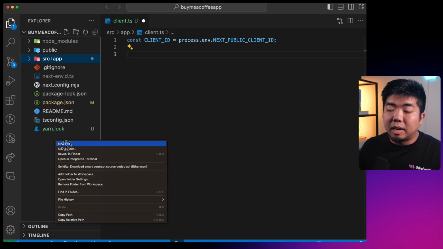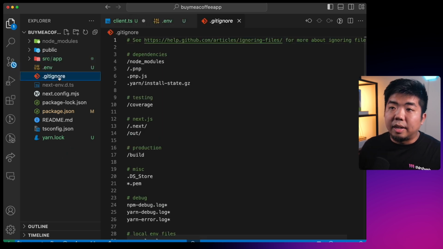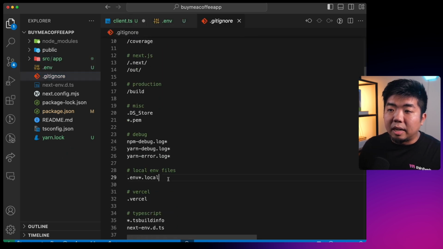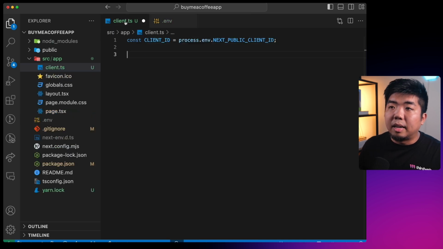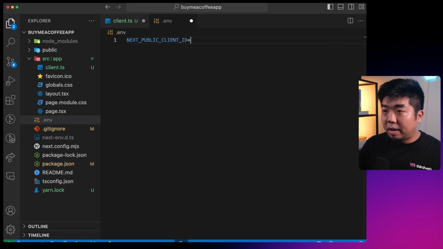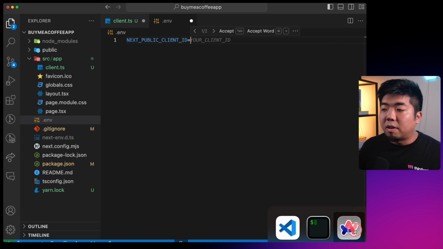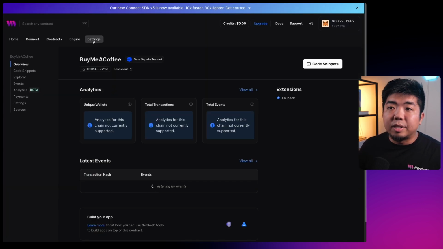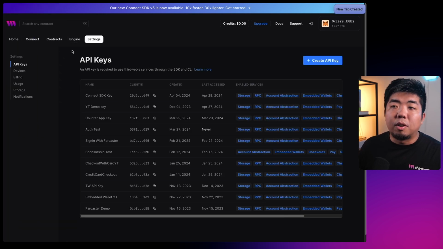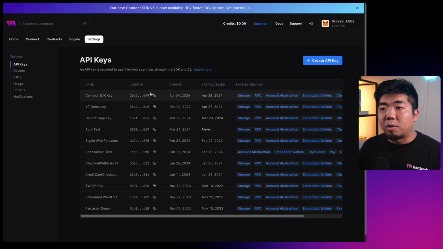Then I'm going to come back to my file directory here. We're going to create that .env file, and in your .gitignore, you can add the .env as a file to ignore here. Then in our .env, we're going to create that NEXT_PUBLIC_CLIENT_ID variable, and we're going to get our client ID from thirdweb under your settings tab. So if you come back to thirdweb's dashboard, you go to settings. This is where your API keys are, and you can just create an API key, and that will give you your client ID that you can use for creating the thirdweb client for the Connect SDK.